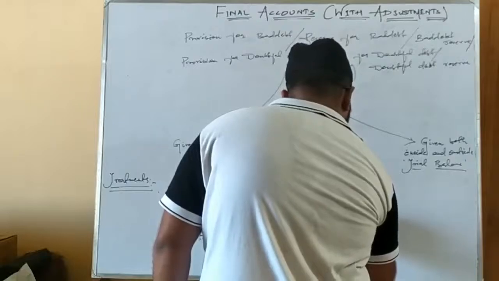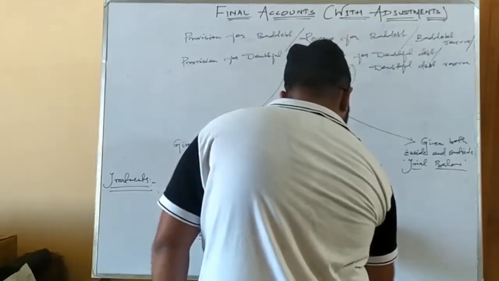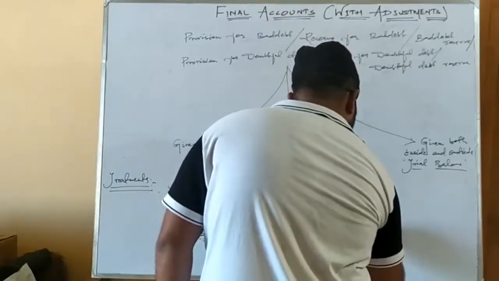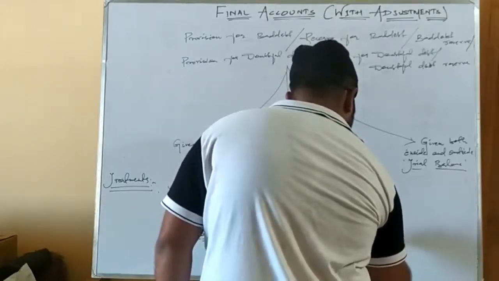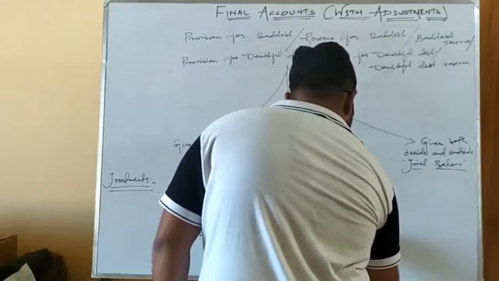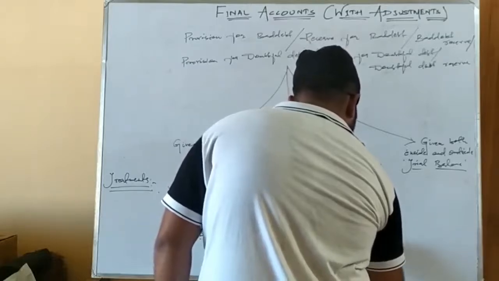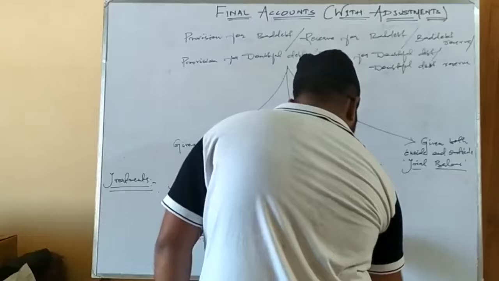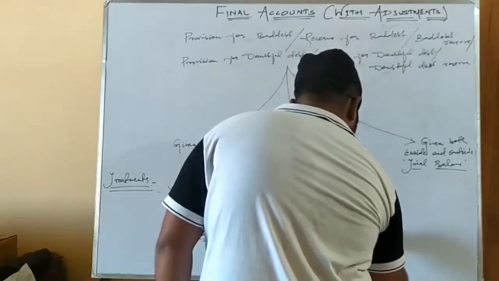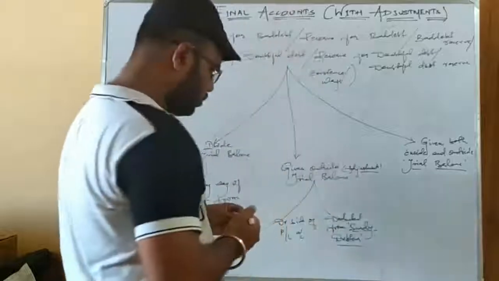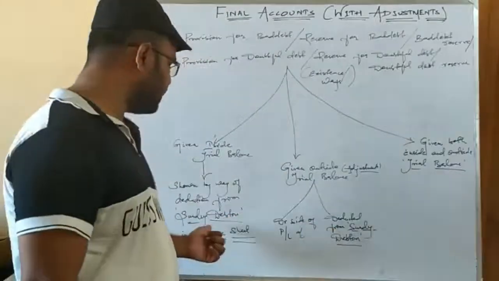That means deducted from debtors. I am not writing it here in detail because of space problem. Deducted from sundry debtors. So this is the treatment that you do if it is given inside trial balance.